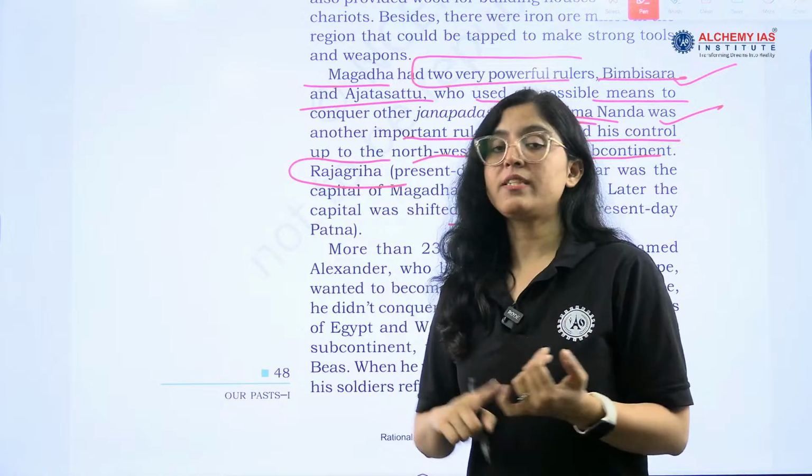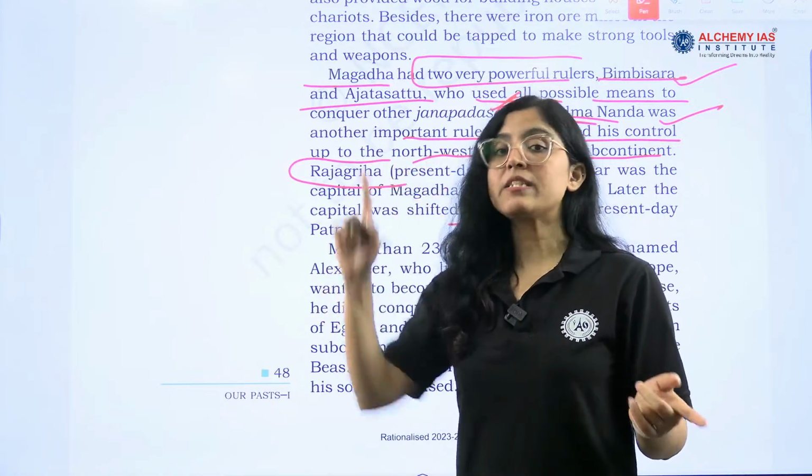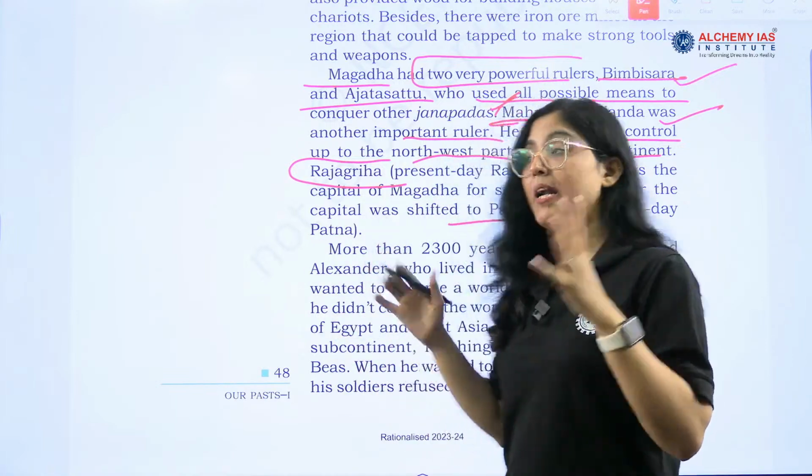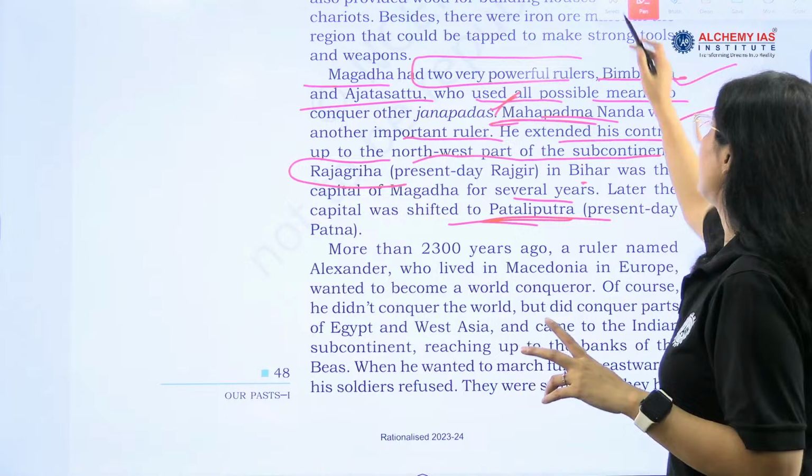Army was very strong. Second, Rajgriha was the first capital, and after some time what happened? Patna, Patliputra became the second capital, right?